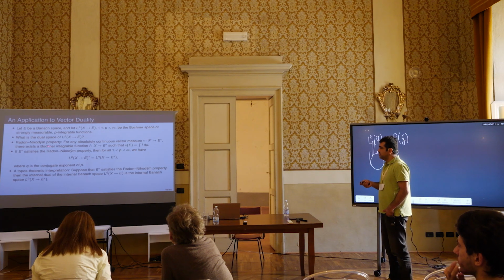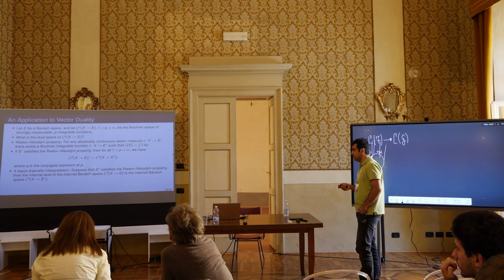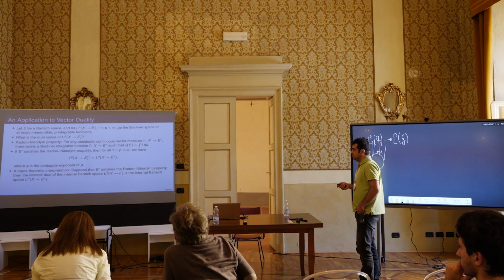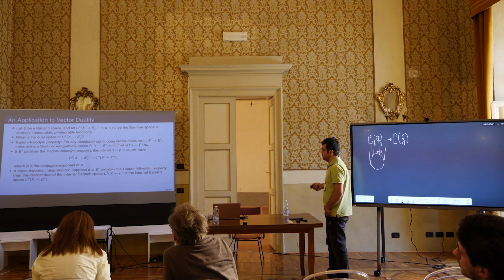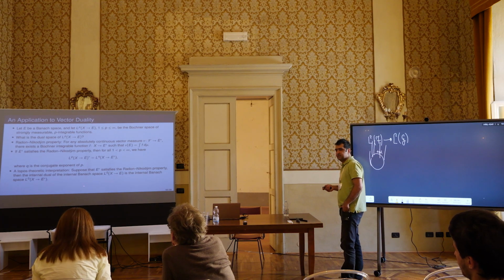One can interpret this fact topos theoretically. I gave this as an example before: instead of L^p, one looks at L^0, the space of all measurable functions from X into that Banach space, and this is an internal Banach space.